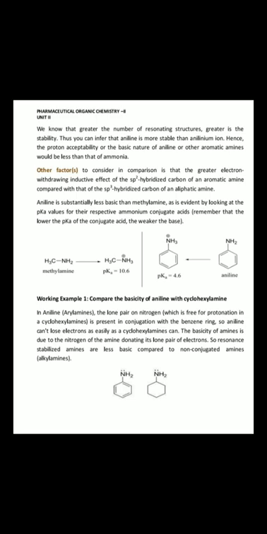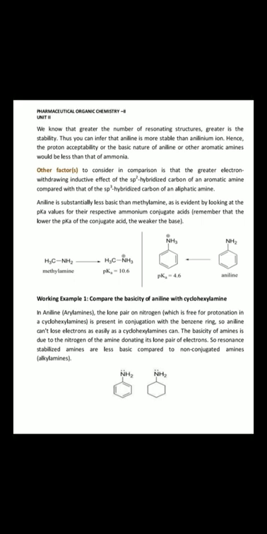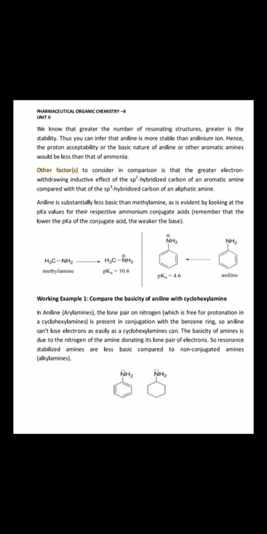Here we actually discussed this point before, but we will again discuss it, like methylamine. Here they have shown methylamine, an example of an aliphatic amine. Second, they have shown aniline, an example of an aromatic amine. Aniline is substantially less basic than methylamine. As we have seen, aromatic amines are less basic in nature than aliphatic, as is evident by looking at the pKa values for their respective ammonium conjugate acids. Remember that the lower the pKa of the conjugate acid, the weaker the base.